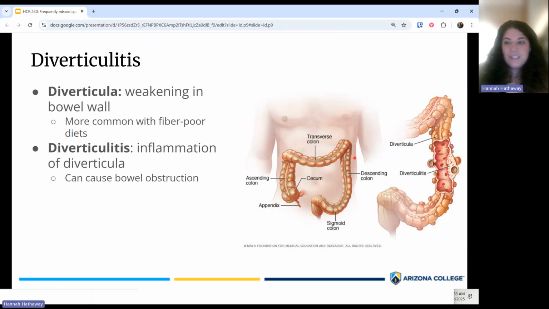And the problem with diverticulitis is because this is inflamed, it can cause swelling around that diverticula. And if it's big enough, it could cause a blockage to occur. So you can have bowel obstruction as a serious complication of diverticulitis.